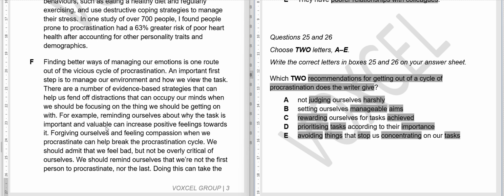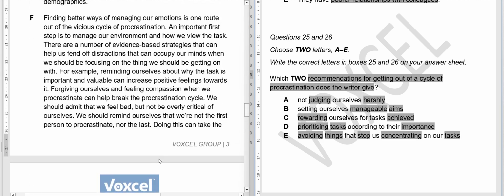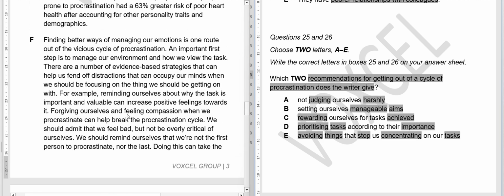But before, let us read the paragraph up until here completely, so that we can know what we are going to deal with. For example, reminding ourselves about why the task is important and valuable can increase positive feeling towards it. Forgiving ourselves and feeling compassion when we procrastinate can help break the procrastination cycle.